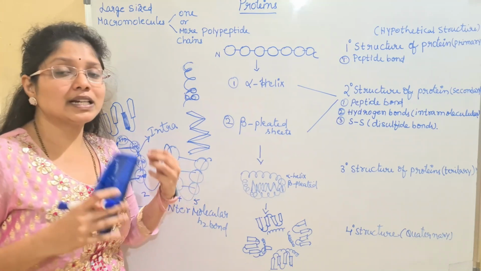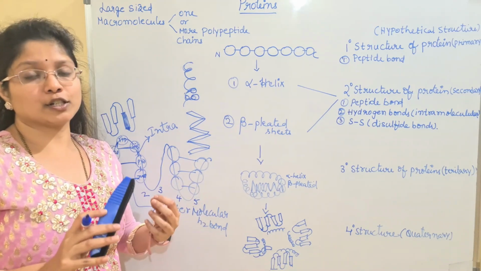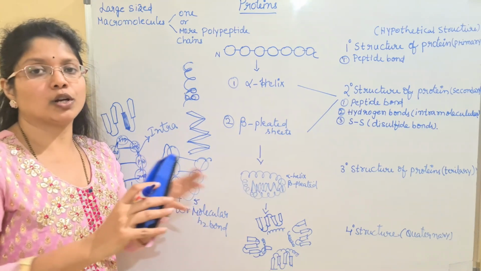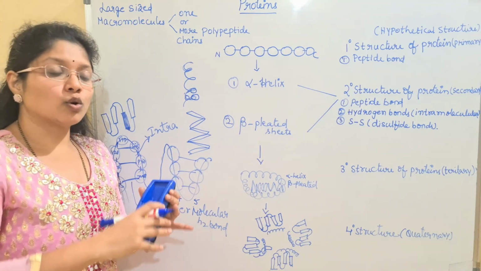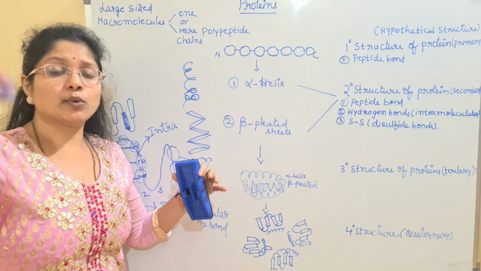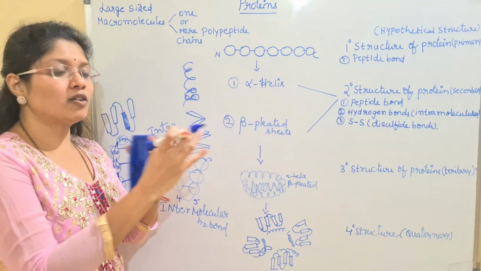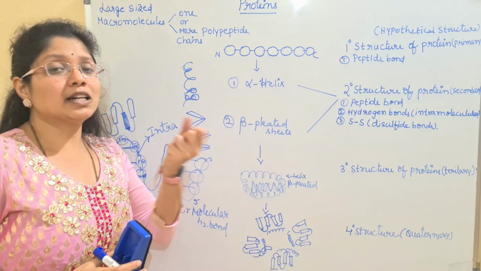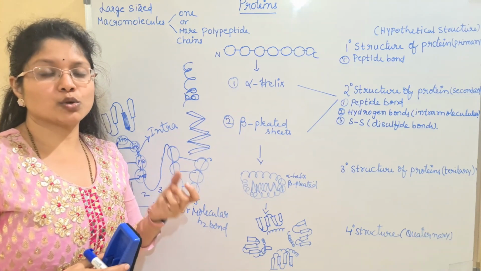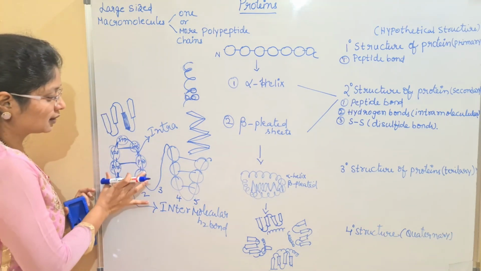But in the case of beta pleated sheets, along with the intramolecular hydrogen bonds, we have intermolecular hydrogen bonds. So when this amino acid chain is twisted or turned many times, some of the gaps are linked by the hydrogen bond. When these hydrogen bonds are formed, it will form a thick structure.